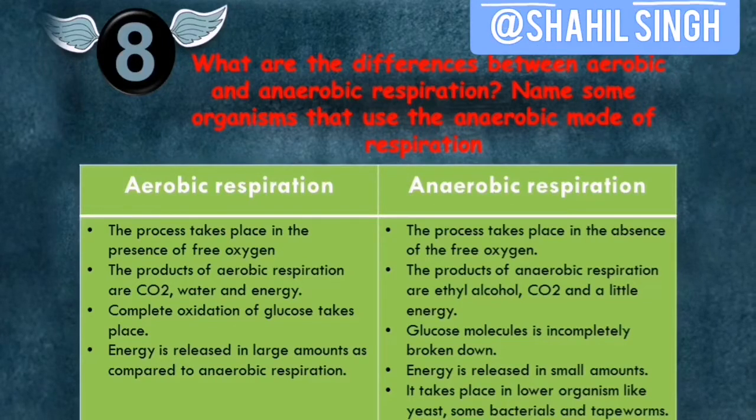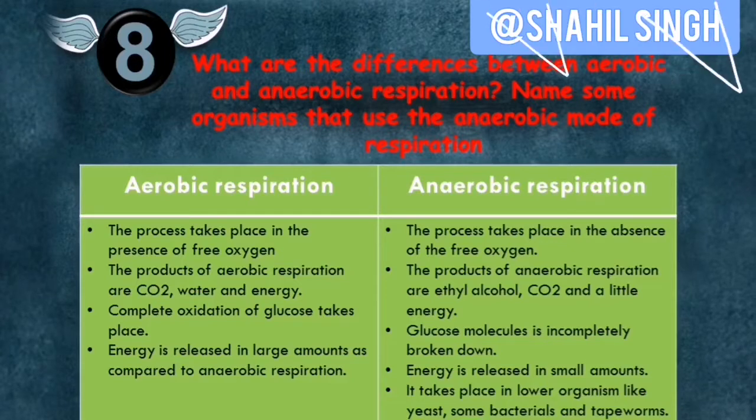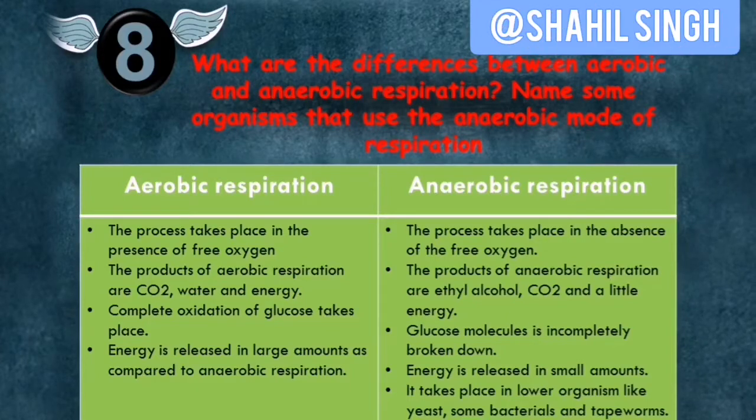Complete oxidation of glucose takes place in aerobic respiration, while glucose molecules are incompletely broken down in anaerobic. Energy is released in large amounts in aerobic respiration as compared to anaerobic respiration, while anaerobic respiration takes place in lower organisms like yeasts, some bacteria and tapeworms.